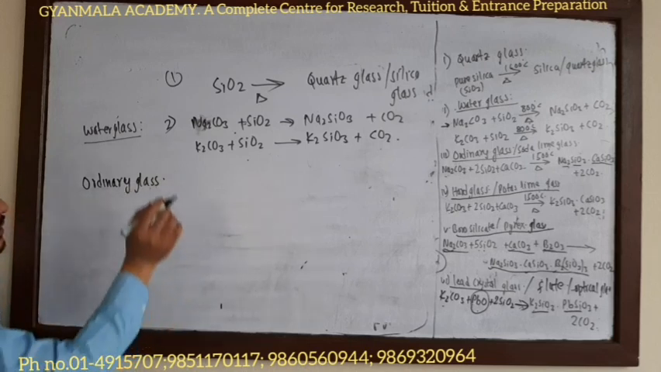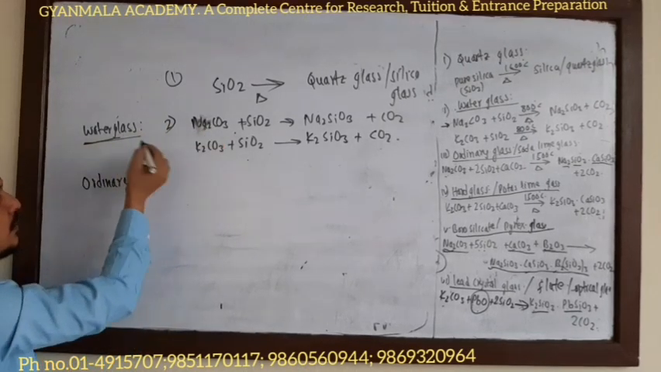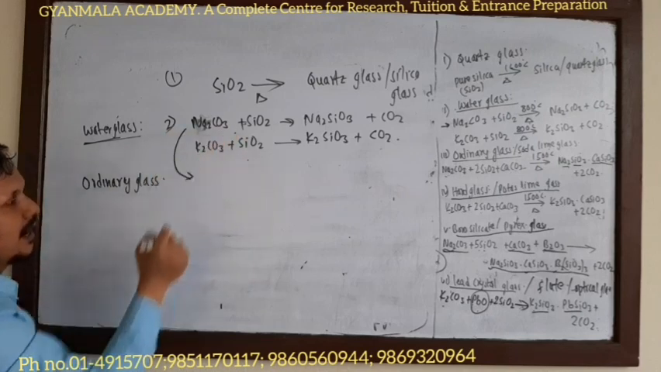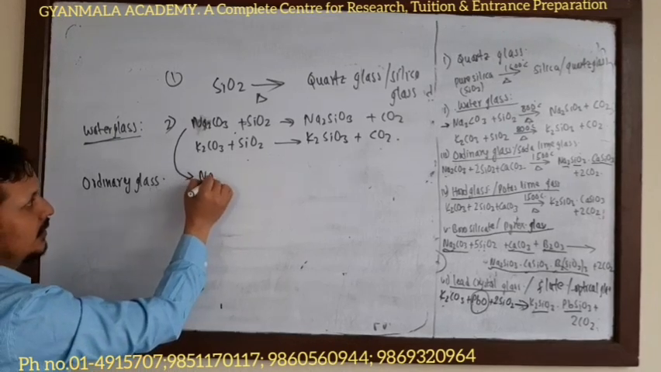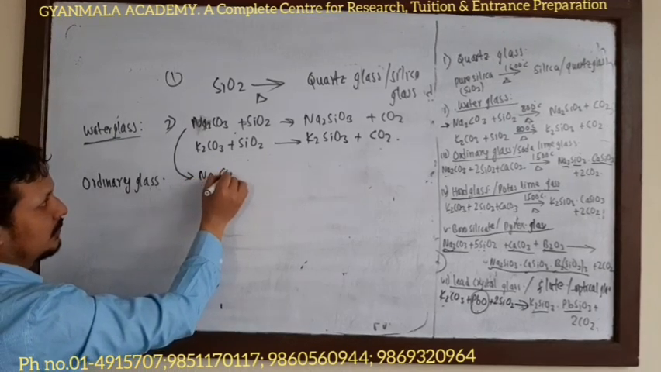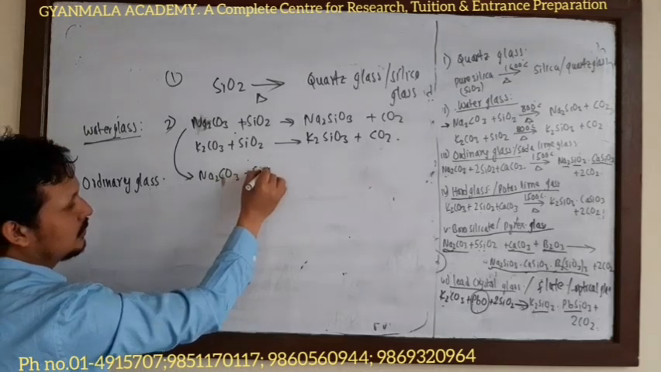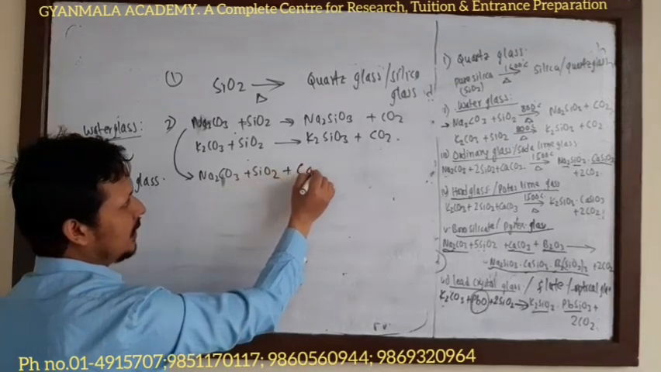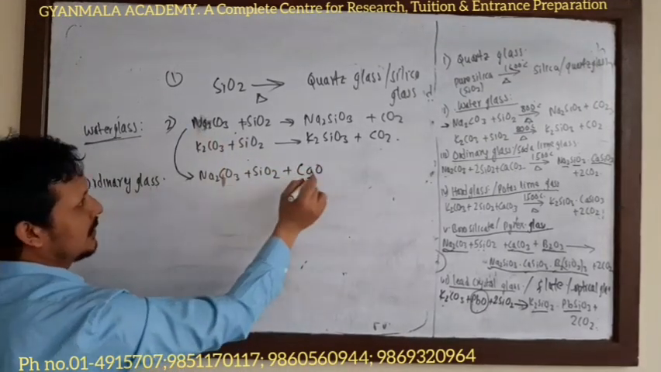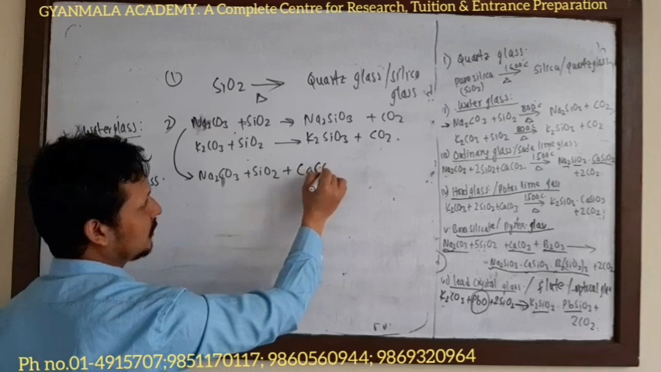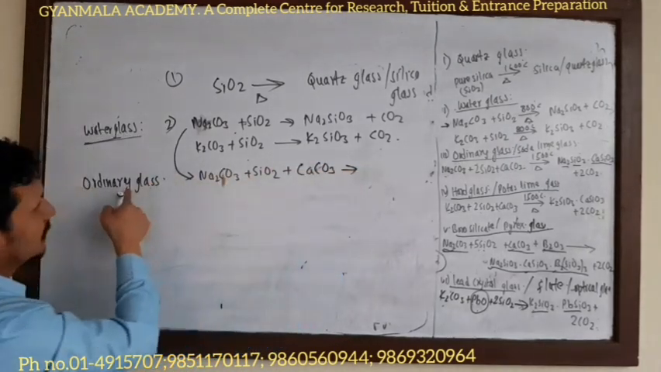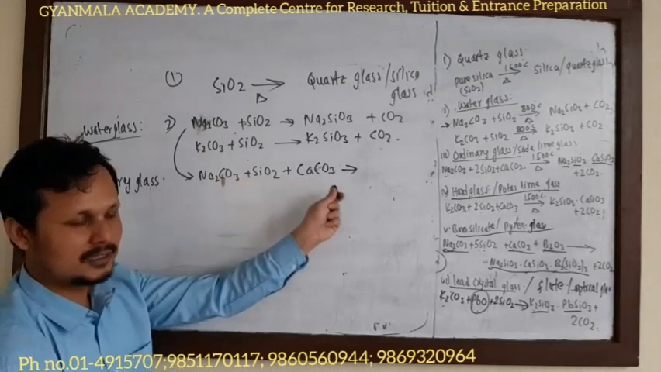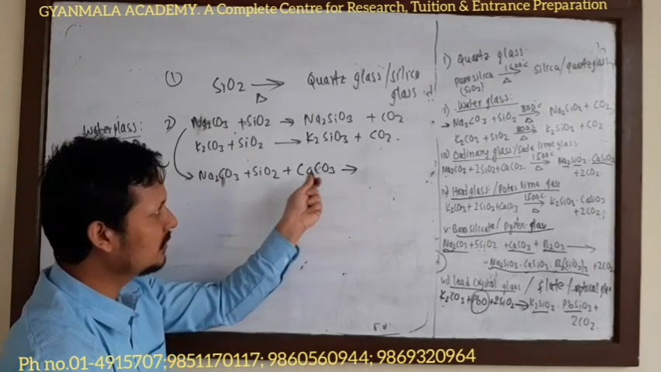Ordinary glass. Look here, the first type of water glass is sodium carbonate and silica: Na2CO3 plus SiO2. If calcium carbonate, CaCO3, is added to the first type of water glass, it will form the ordinary glass. Two types of metal are used here, sodium carbonate and calcium carbonate. So it is the homogeneous mixture of these two metal silicates.